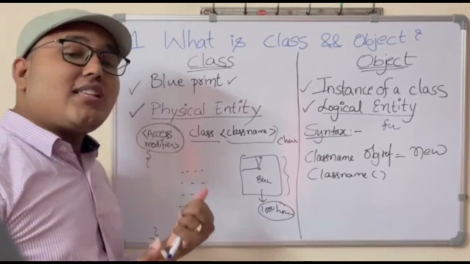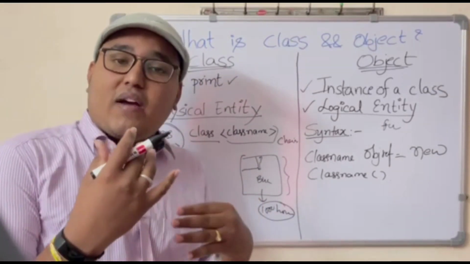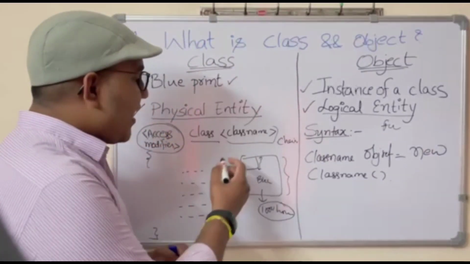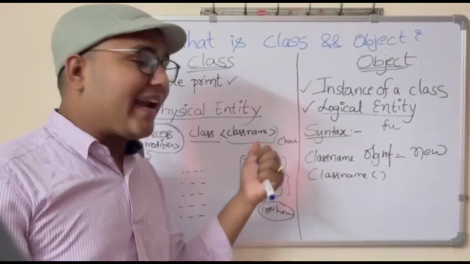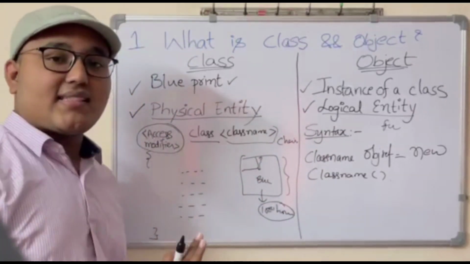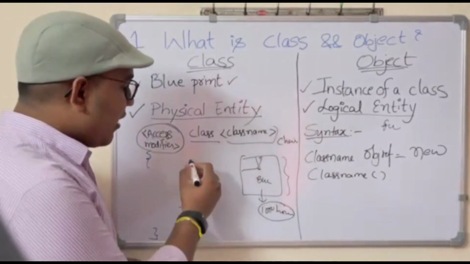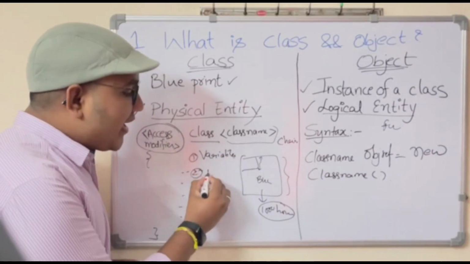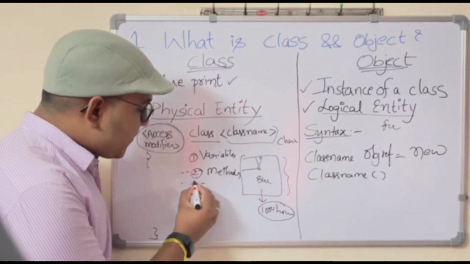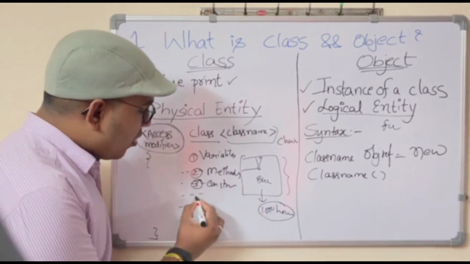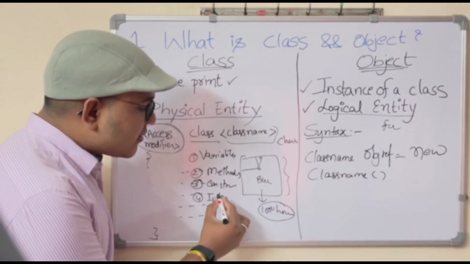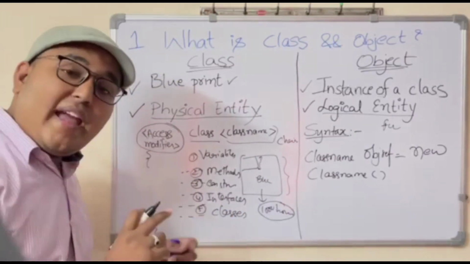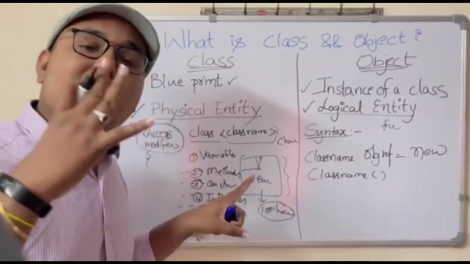Okay, now, the access specifier, in Java we have 4 access specifiers. One is public, private, protected, and default, and we can have any valid identifier for the class name. Okay, now, in this class we can write 5 main things. First one is we can write variables. Second one is we can write methods. Third one is we can write constructors. Fourth one is we can write interfaces, and fifth one is we can write classes. So in a class we can write only these 5 things.